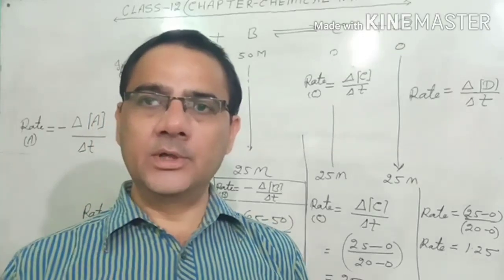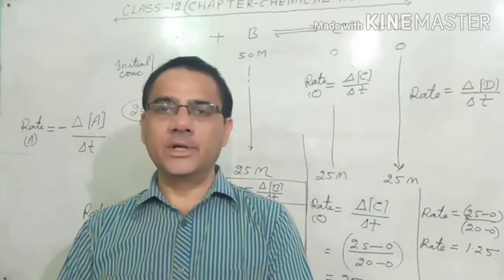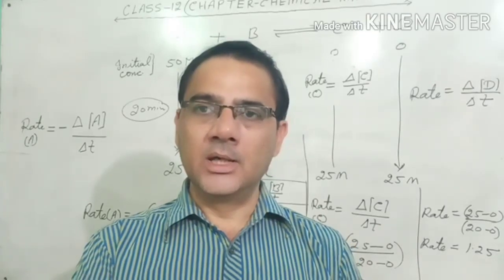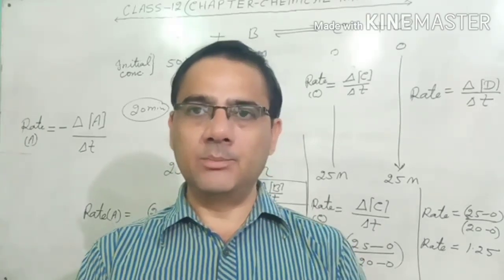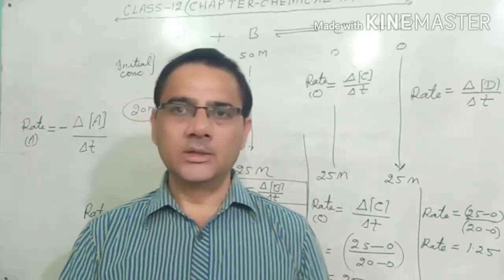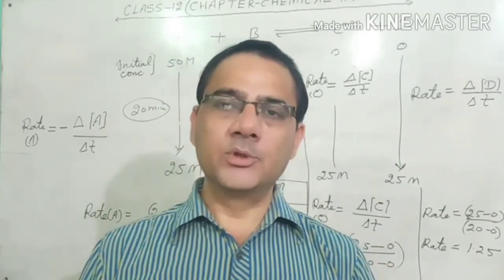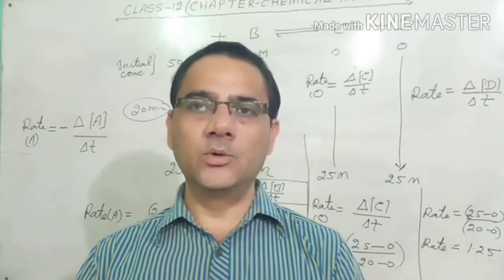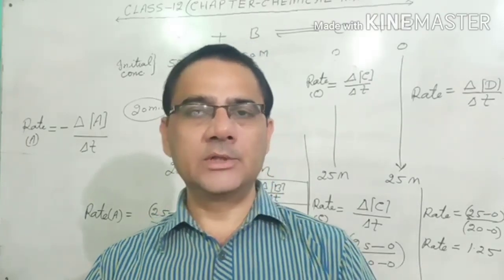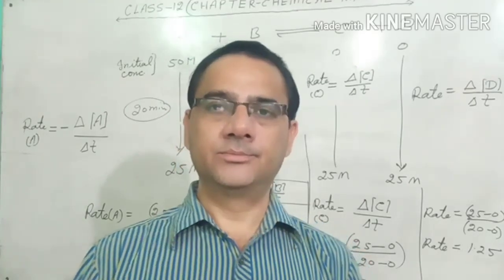So I hope all of you have understood the sense of the rate of the reaction. Must keep in mind, whenever we use the word rate of the reaction for any kind of reaction, the rate actually means the speed, the rate of the reactant and the rate of the product. The basic difference is that in the rate of the reaction of the reactant we always put a negative sign in the formula, but for the rate of reaction of the product we have no need to put the negative sign. Whenever the reaction proceeds, the concentration of the reactant continuously goes on decreasing and the concentration of the product continuously goes on increasing. And afterwards, after a certain time, we can calculate the rate of reaction of the reactant and product.